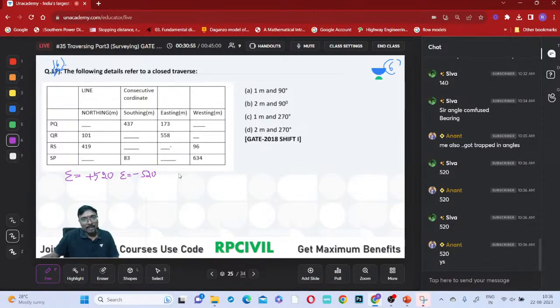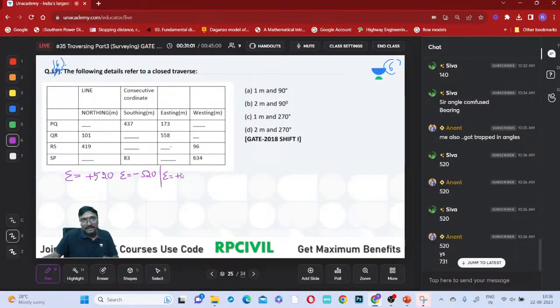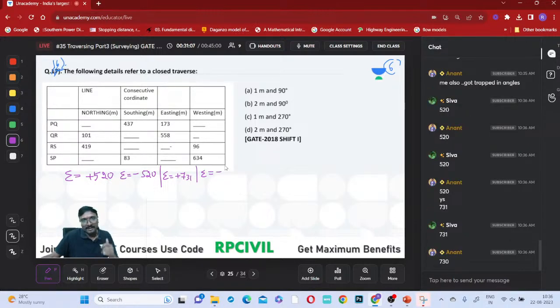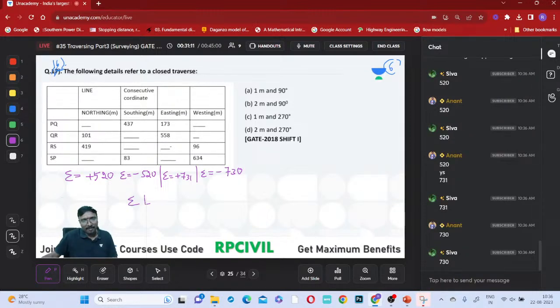Okay. What is the sum of these eastings? Plus 731. And tell me the sum of these westings, how much is it, minus? It will be different then. 730. Okay. Now tell me, what is the sum of these latitudes?